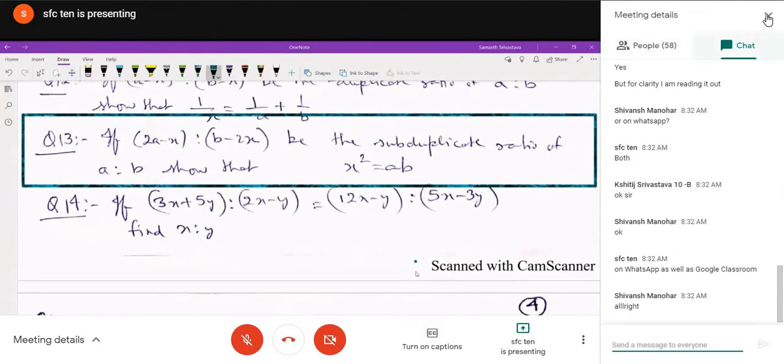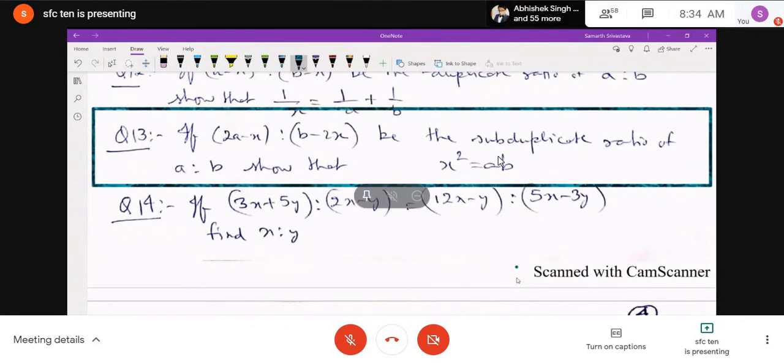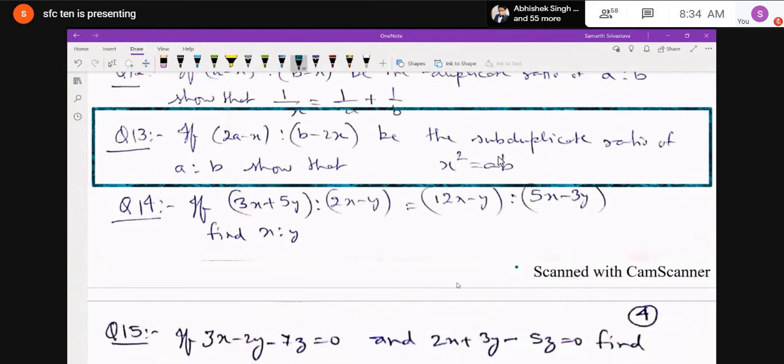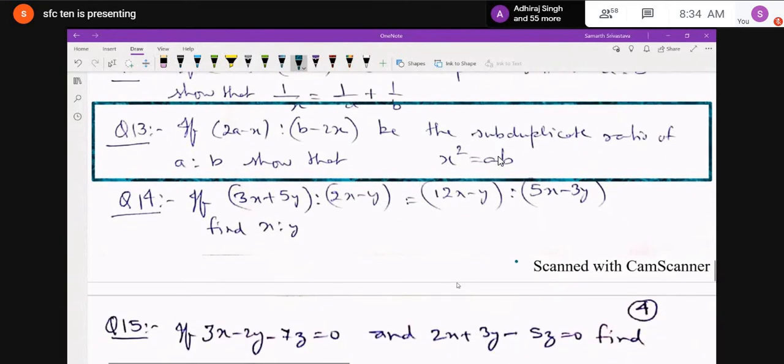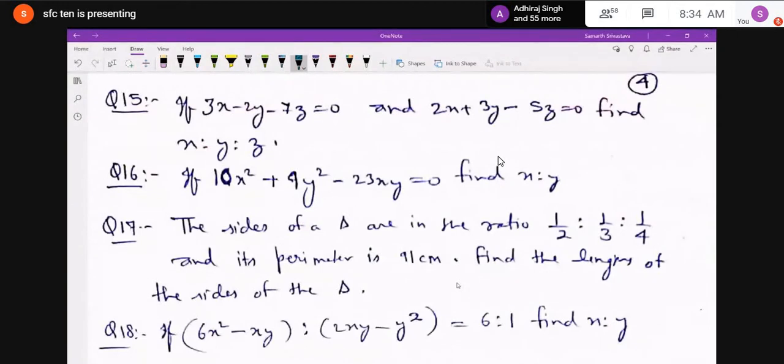Then coming to question number 15. If 3x minus 2y minus 7z equal to 0 and 2x plus 3y minus 5z equal to 0, find the ratio x is to y is to z. Okay.